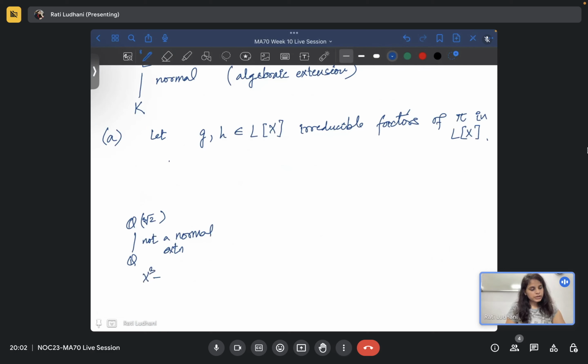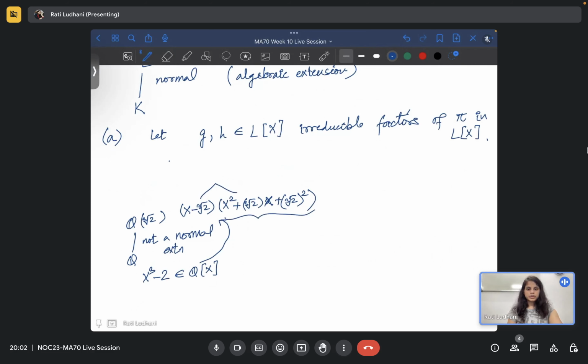You have x cube minus 2 in Q[x], but when you go upstairs, this will become x minus cube root of 2, and x square plus cube root of 2 x plus cube root of 2 square. So these are irreducible factors. You cannot further split this second factor.